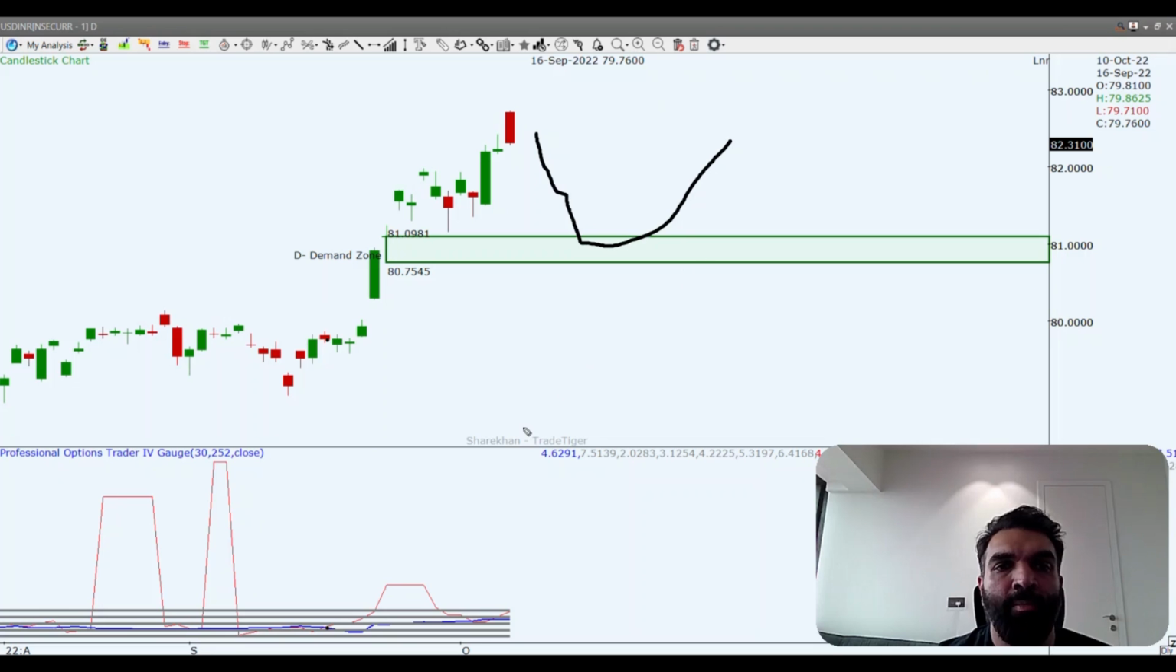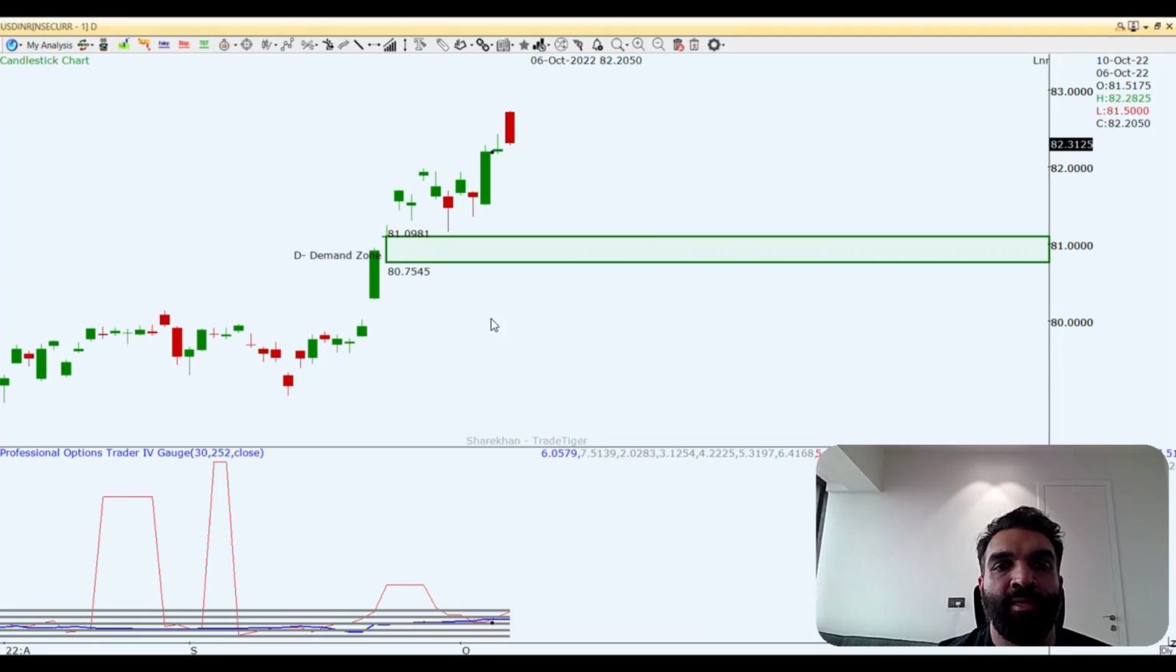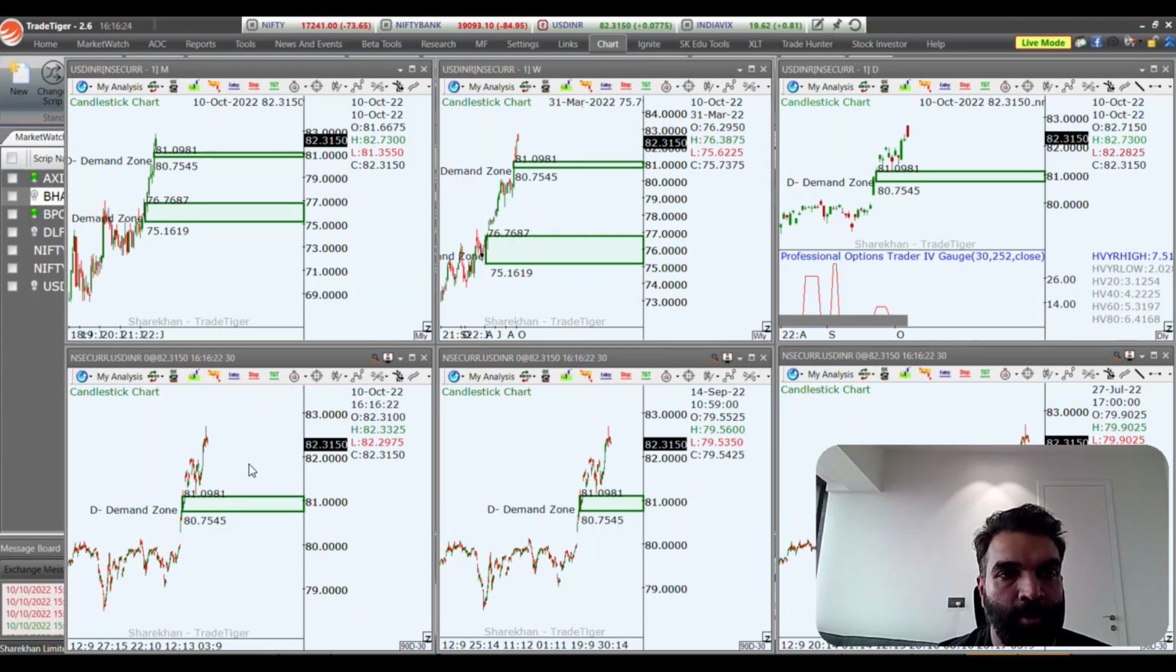then start moving up. And if this area fails and market cracks this area, then we might see a bounce coming even from these areas. All right, so these are the zones from where the prices can give us a bounce.